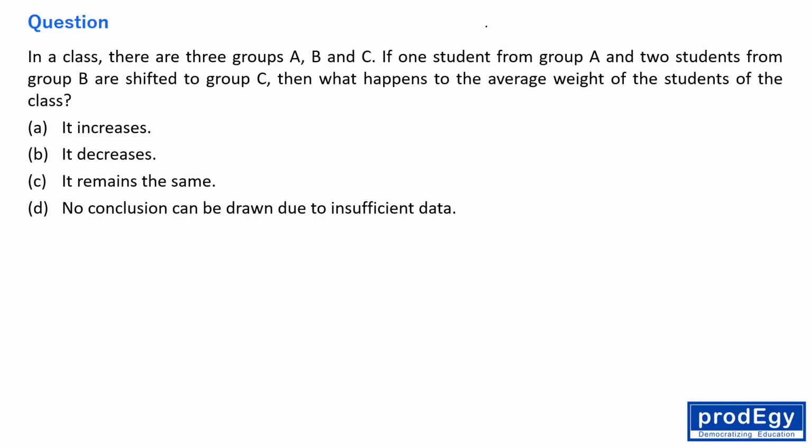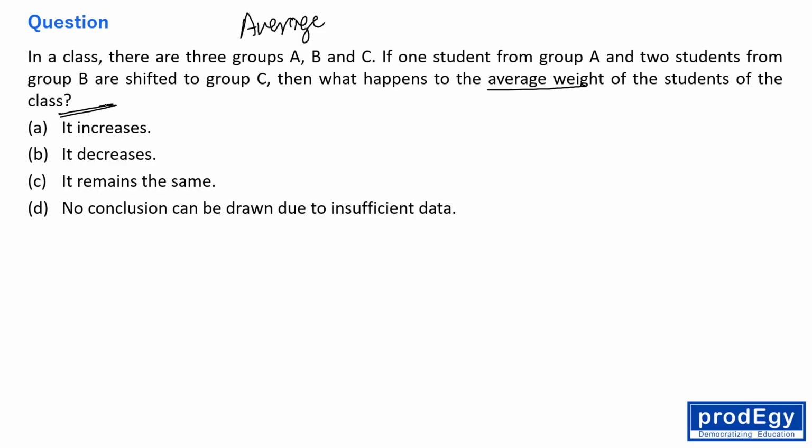Okay, the question is saying in a class there are 3 groups A, B, C. If one student from group A and 2 students from group B are shifted to group C, then what happens to the average weight? Okay, fine. So it is like average, the topic. So what happens to the average weight of the students of the class?